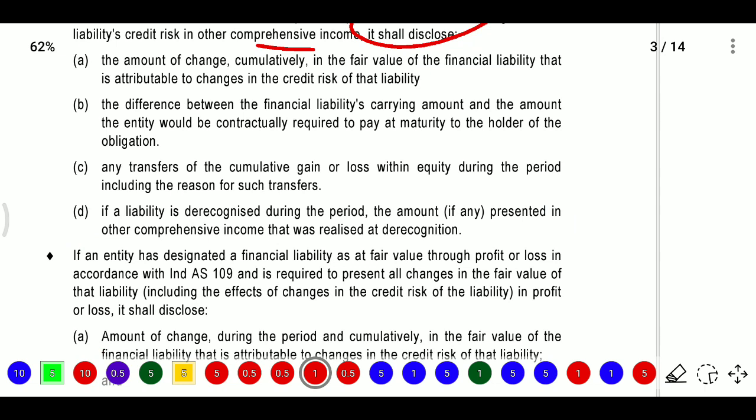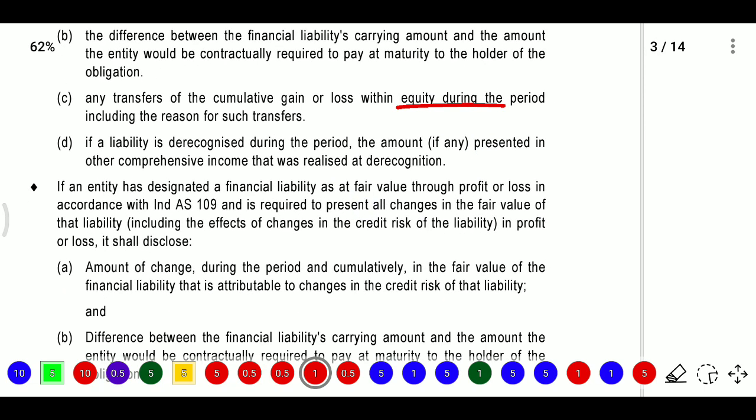And is there any cumulative gain or loss transferred within equity during the period? Include the reasons also. So if you are transferring any gain or loss within equity, then we need to disclose the reasons for such transfer. And if the liability is derecognized during the period, the amount presented in OCI that is realized at derecognition.